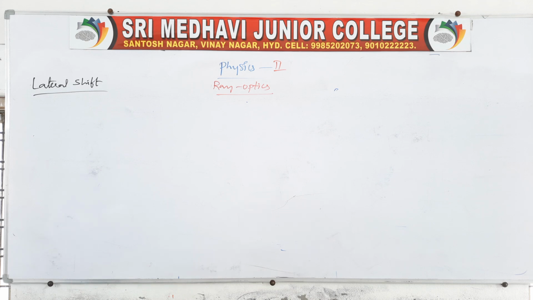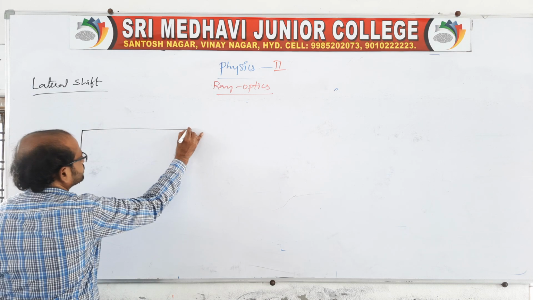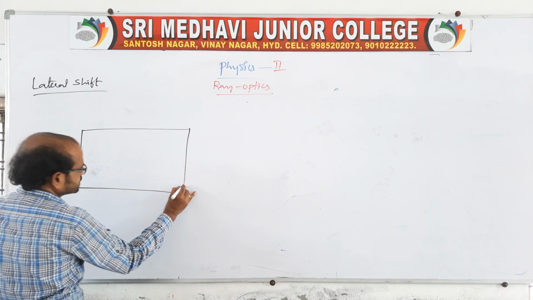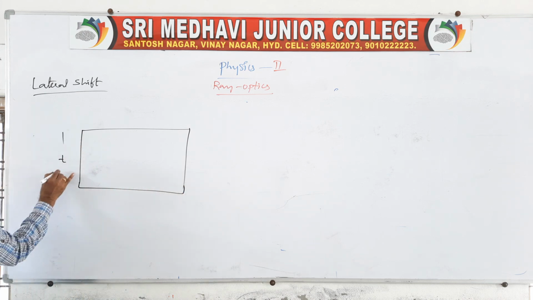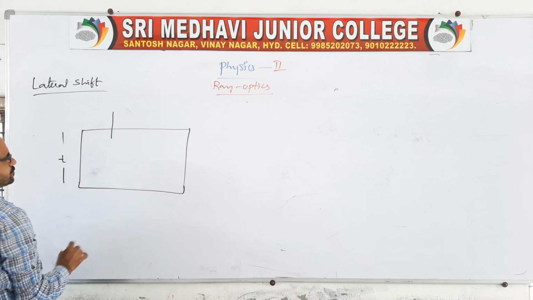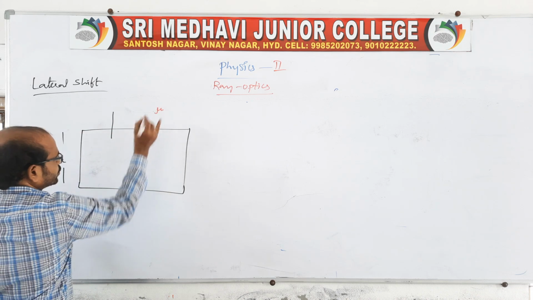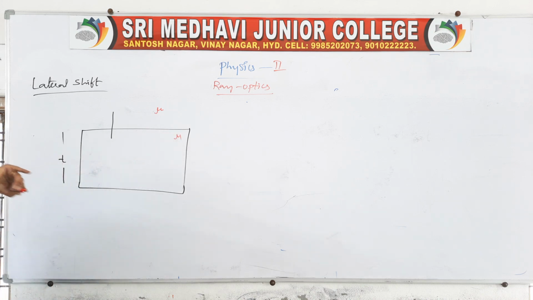Lateral shift in the sense is, suppose a ray of light is propagating. You take one slab of thickness T, one glass slab, and here you take a normal. It is a medium of refractive index mu, and the other is another medium.